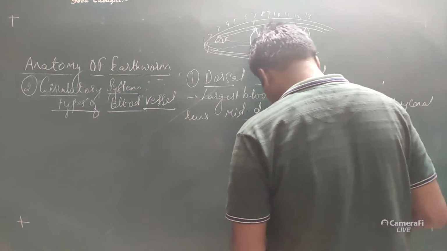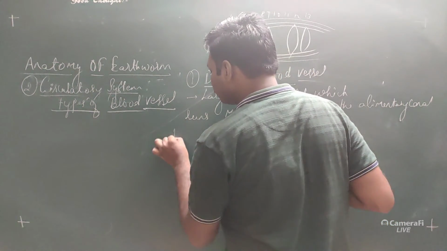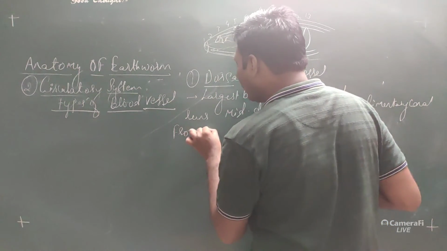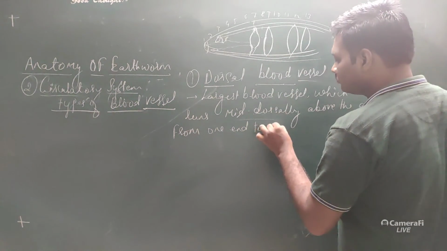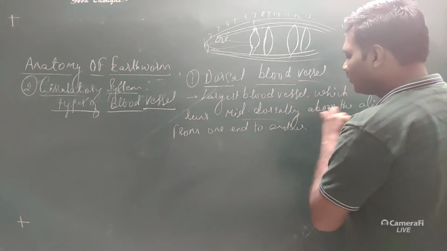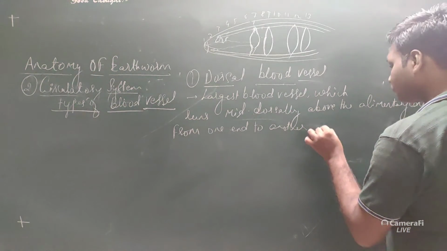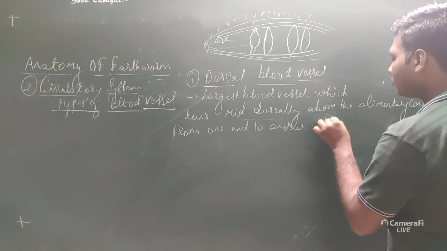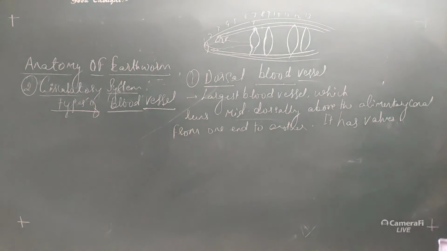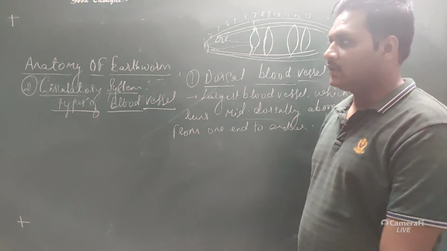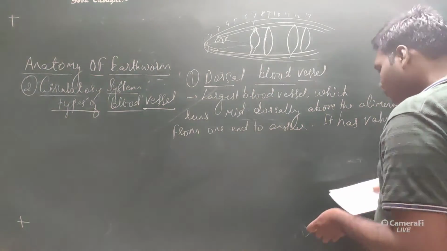The next, it runs along the alimentary canal from one end to another end. The next, it has valves which prevent the backflow of the blood.